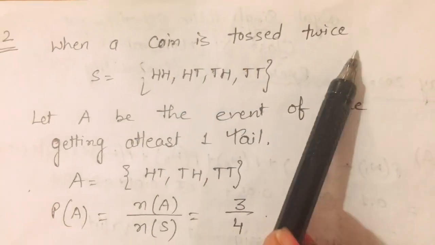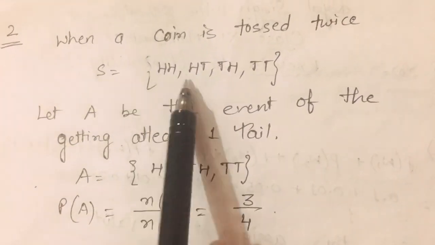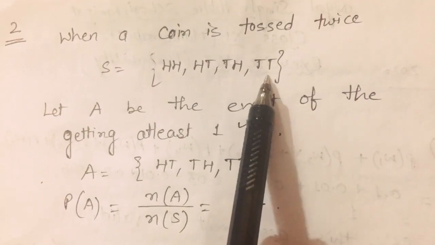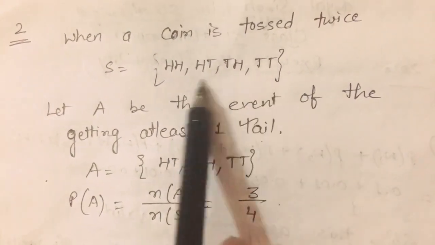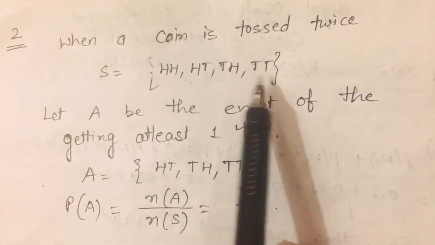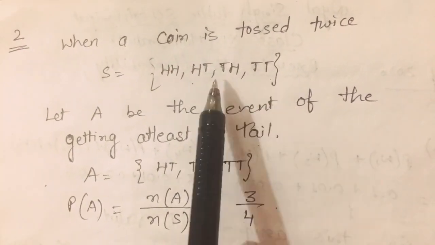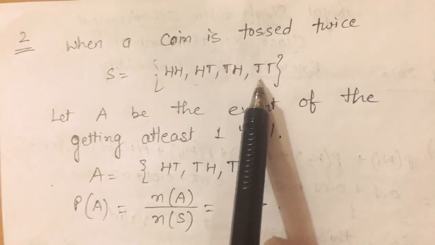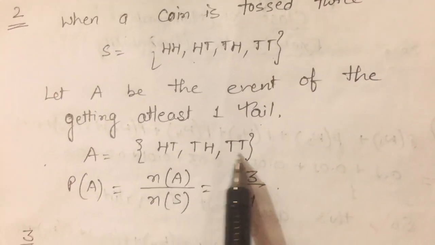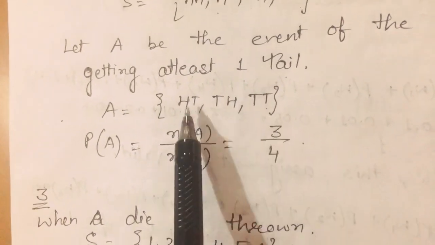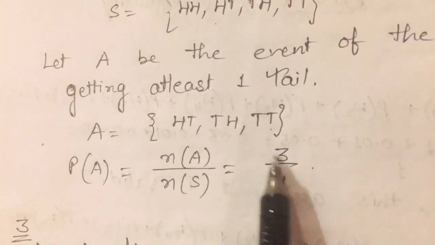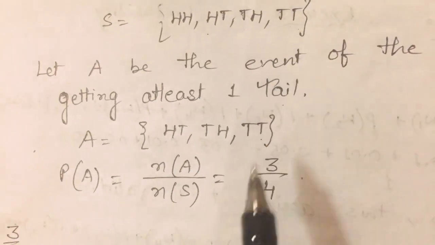So when a coin is tossed twice, what is the sample space? HH, HT, TH, TT. Let A be the event of getting at least one tail, meaning at least one tail should come. So maybe two tails, at most two tails. So we can take HT, TH, TT. So this is event A. And how many elements are in event A? 1, 2, 3. So the number of elements in A is 3, and the number of elements in the sample space is 4.